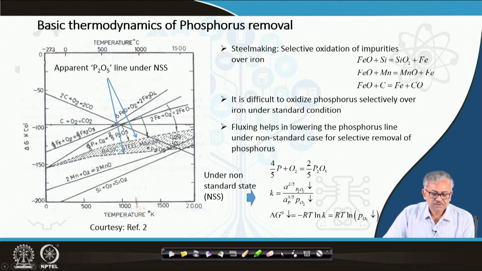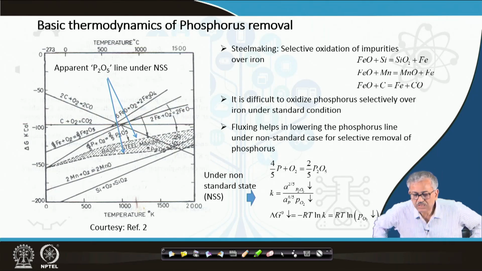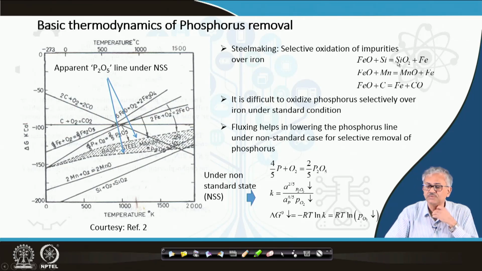So when the phosphorus line comes down here, then P2O5 becomes stable compared to FeO, and then you are able to remove the phosphorus in preference to iron. So this is called the selective removal of phosphorus. All other oxides like silicon, manganese and carbon can be removed under acid slag condition. That is, when the slag is not basic, you can still remove them because these impurity oxides are stronger, that is, more stable compared to the iron oxide. Iron oxide is less stable compared to them, but it is not the case with respect to P2O5.